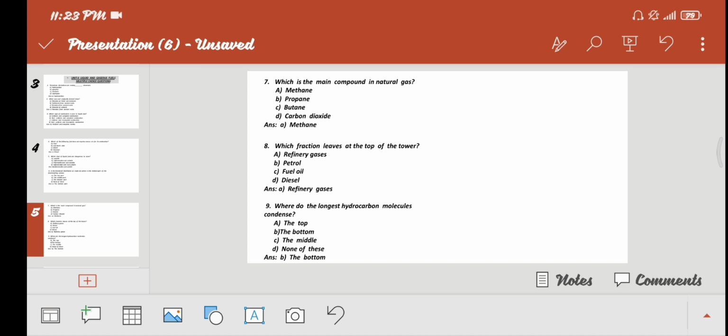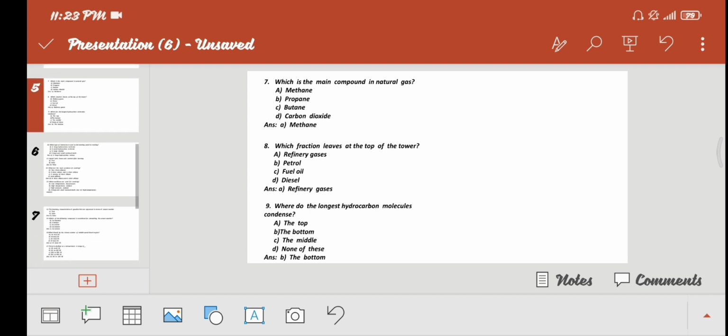Next, where do the longest hydrocarbon molecules condense? A, the top. B, the bottom. C, the middle. D, none of these. Option B is correct, that's the bottom.